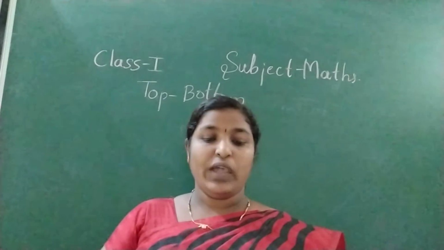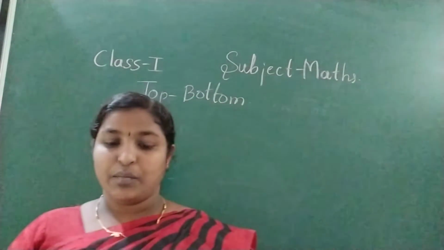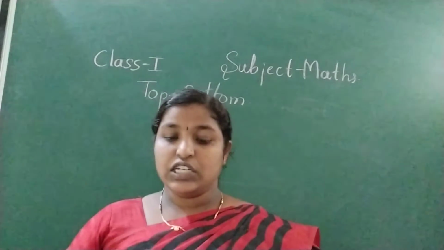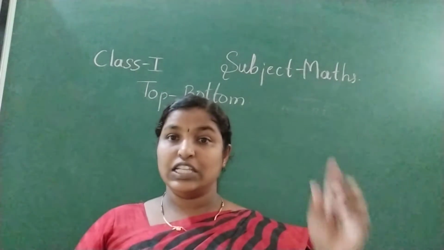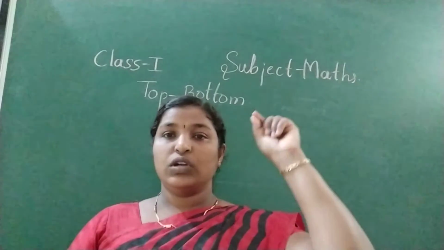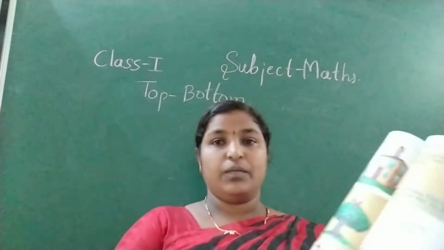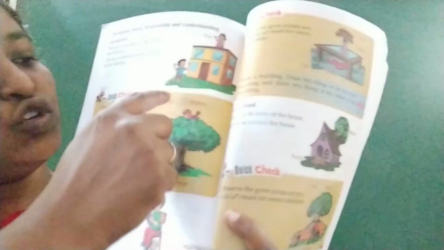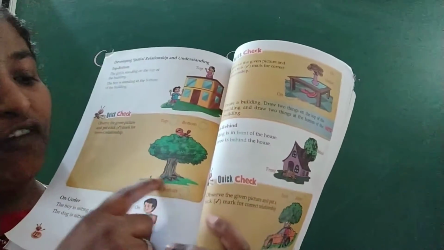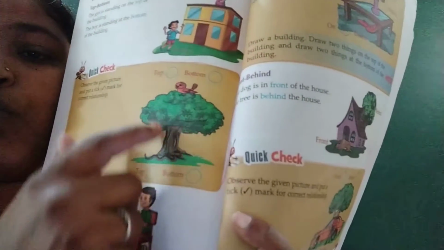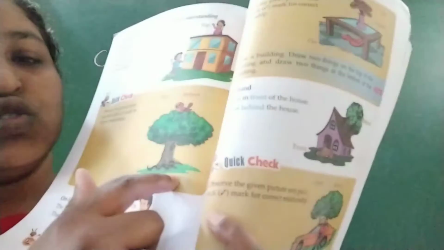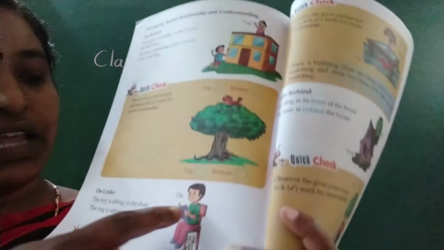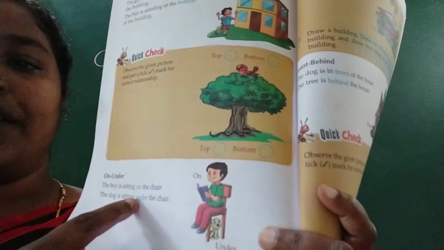Then quick check. There is a tree and a bird. Where is it? Top or bottom? The bird is at the top of the tree. So tick the top at the bird side. And where is the snake? The snake is under the tree, so bottom of the tree. So tick bottom.